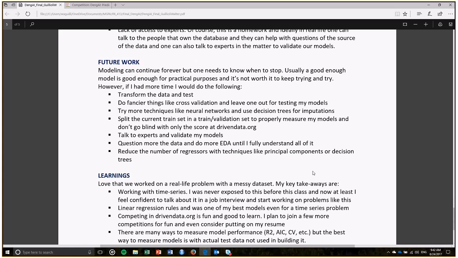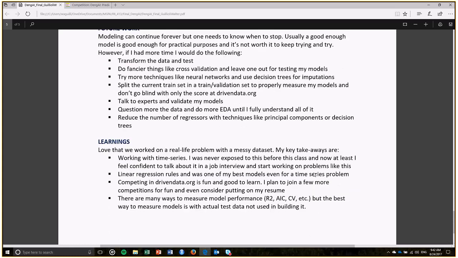And I like doing competitions in DrivenData and Kaggle. I've done a few, but I probably will do more, and maybe even see if I can put it on my resume, if that helps me to land a job in data science.